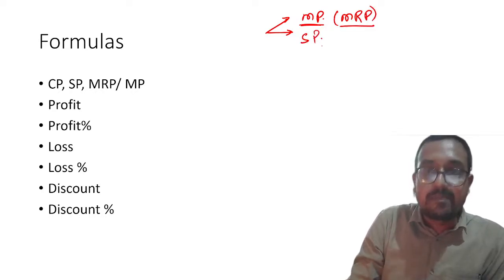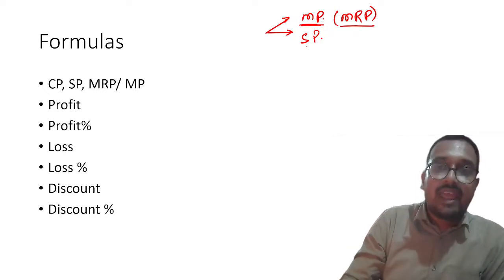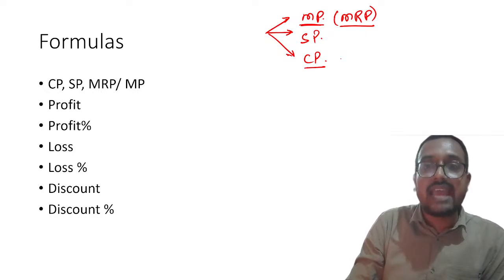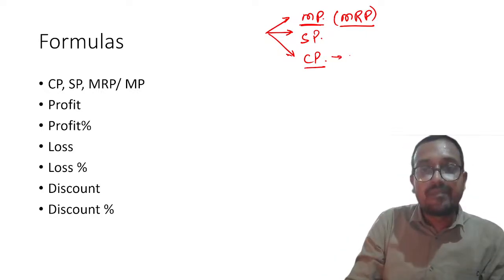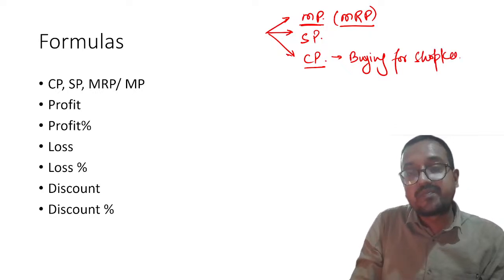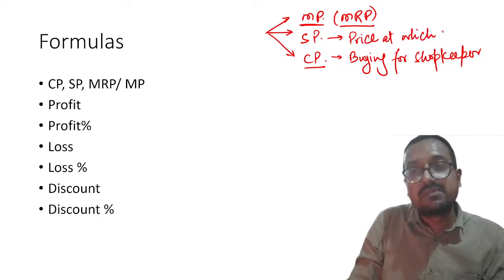Second one is selling price, at which you buy, and the third price is cost price, at which the shopkeeper buys. Please remember buying price for shopkeeper, the price at which goods are sold.